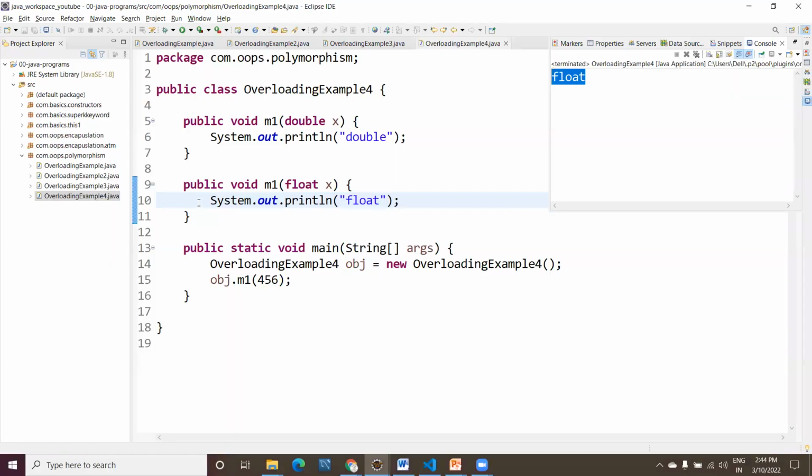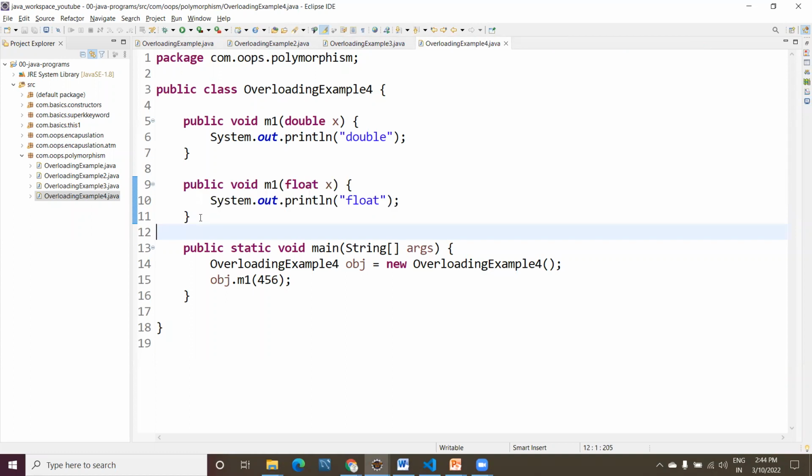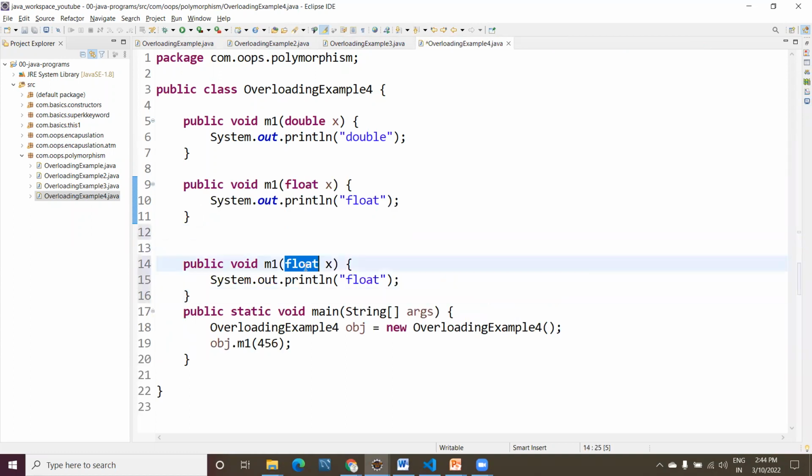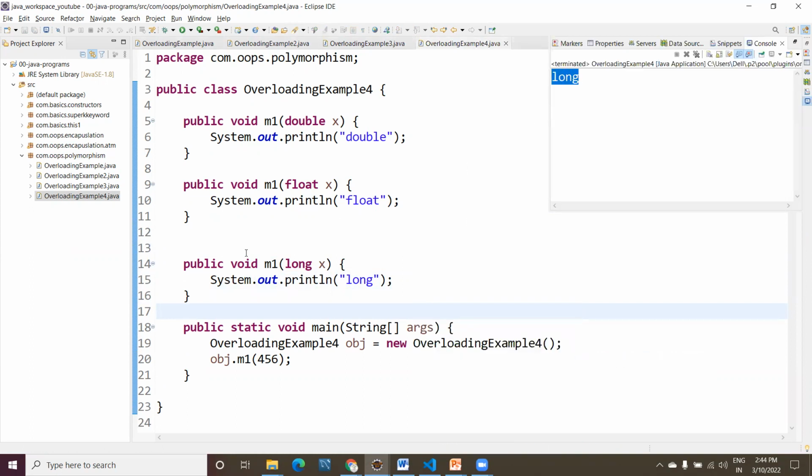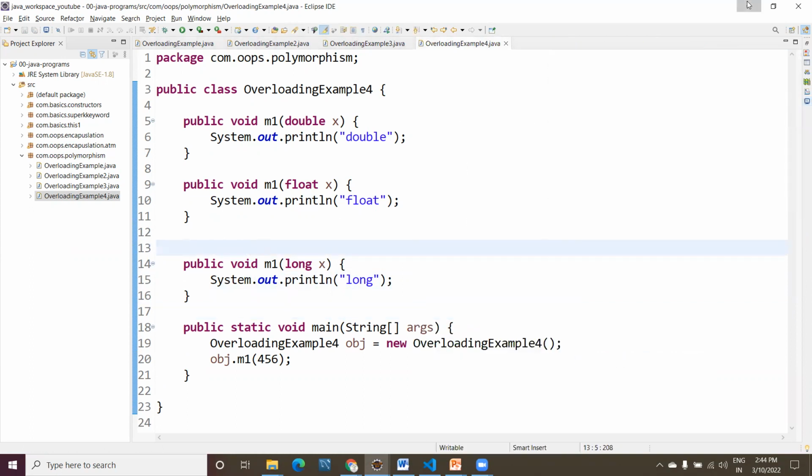Now if you take a long data type, copy and paste it here, and now I'm printing the long. That's it. In this use case, it needs to print as long. So this is the concept of overloading.